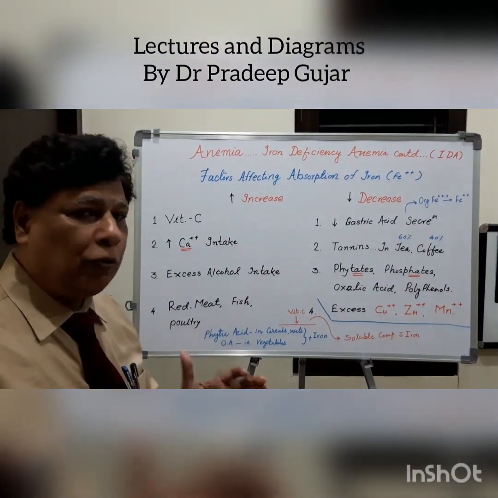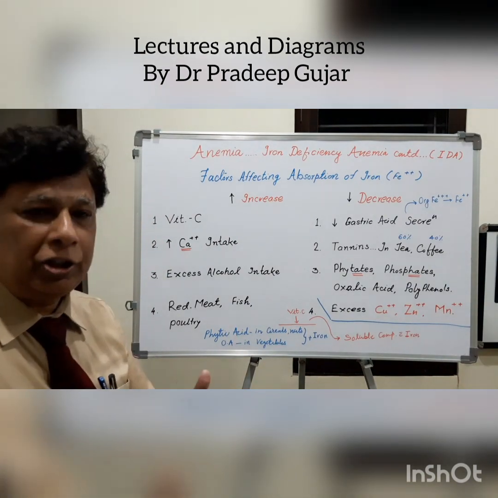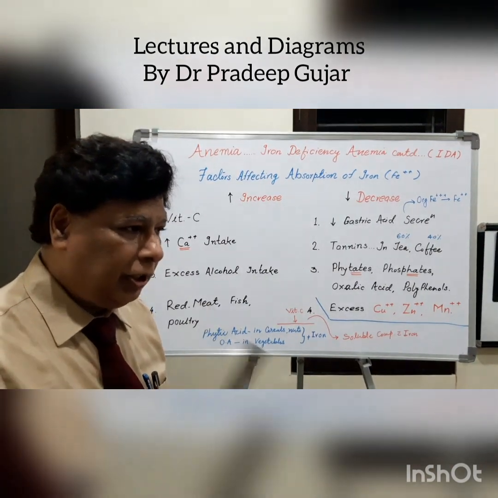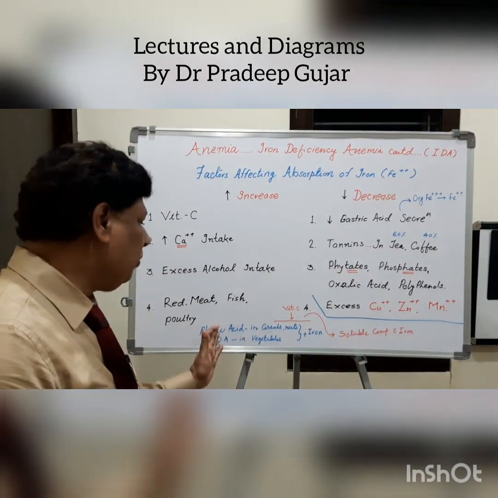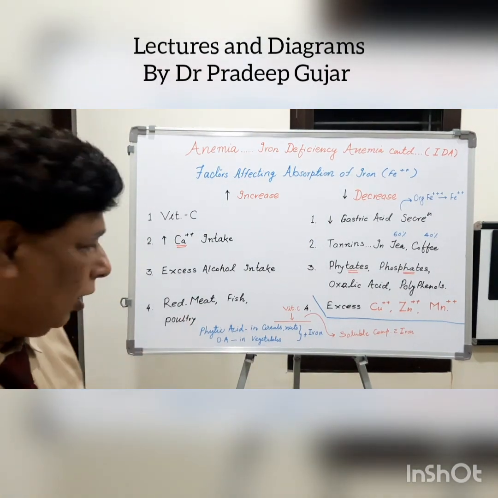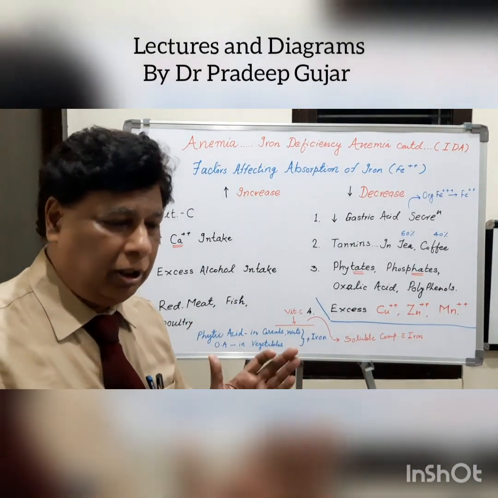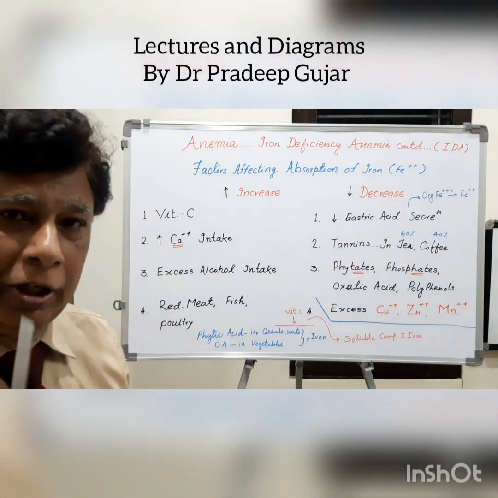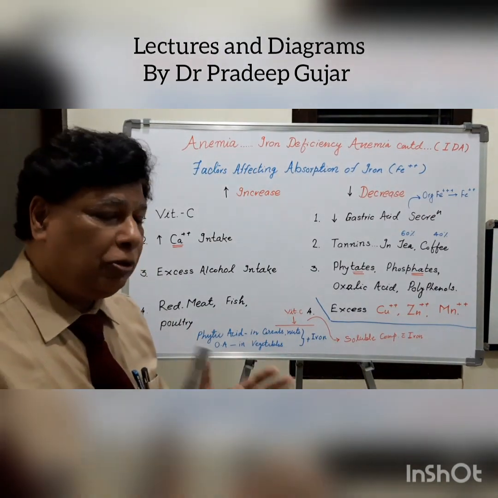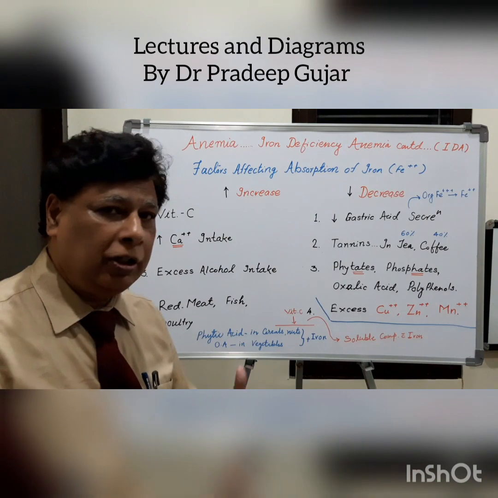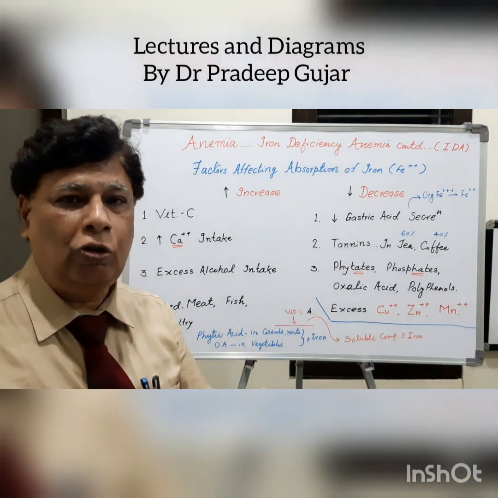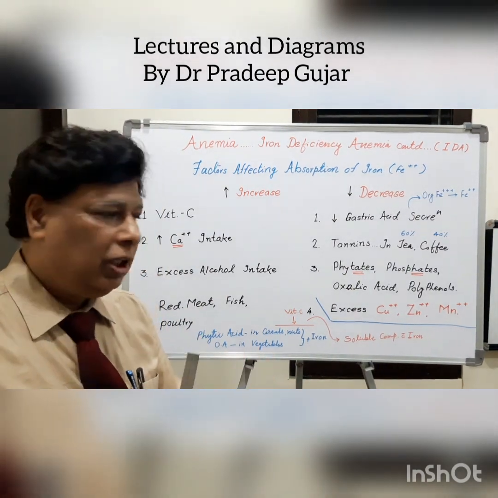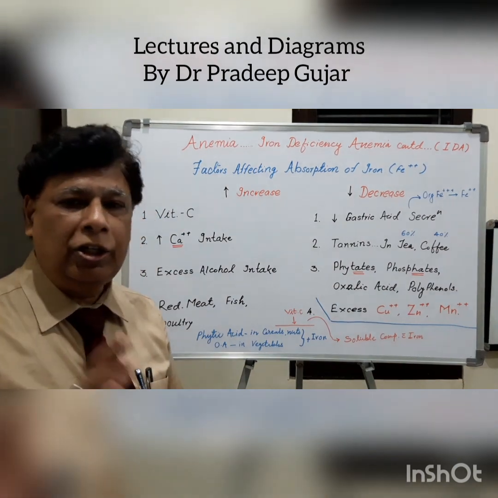The vegetarian food, mainly the cereals and the nuts, or the green leafy vegetables, the fresh vegetables, contain oxalic acid, and the cereals contain phytic acid. I will repeat again. The cereals and the nuts are rich in phytic acid, and the green leafy vegetables are rich in oxalic acid. Now what happens to the iron? These acids combine with the iron to form very complex insoluble compounds. So there is no iron available, because whatever iron was there has combined with these acids and an insoluble compound is formed.